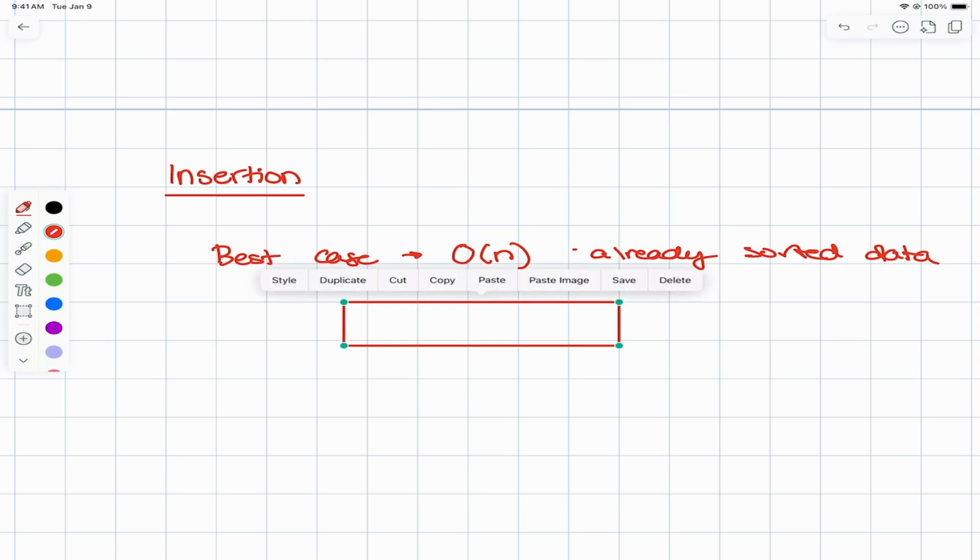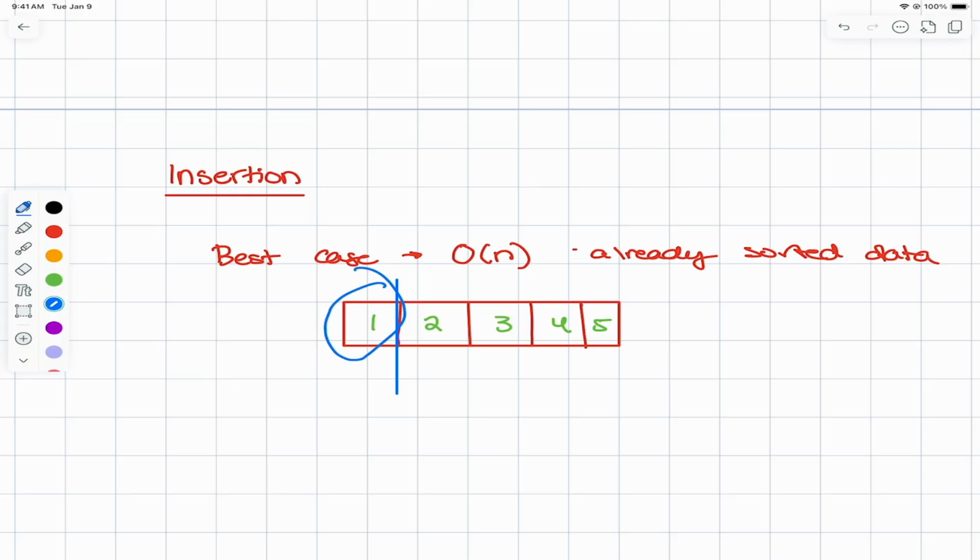Just a little one. Here's our array, and here are our values. If you recall, you basically start with a sorted array that looks something like this. This is the sorted array. And now what we're going to do is move our partition here and put this into the right position by shifting everything over. But what we find is it's already in the right position, so we don't have to do anything. So in our first run through, plus one step, but that's it. We only had to do one quick check, no shifting required.